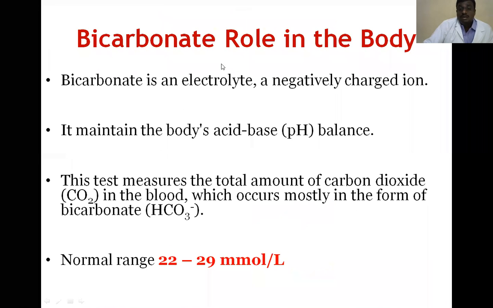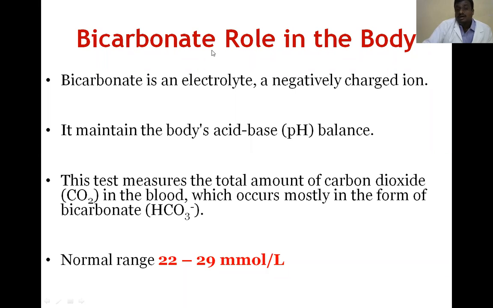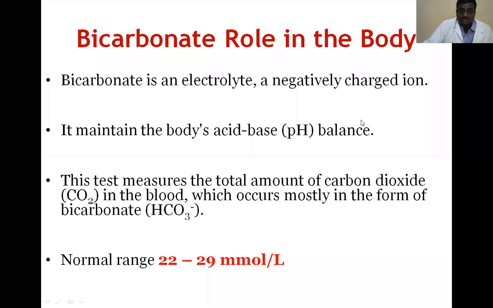Next one is bicarbonate's role in the body. Now you know how bicarbonate is produced. Through carbon dioxide: when carbon dioxide enters the RBC, it is converted to bicarbonate. Bicarbonate then transfers from the capillaries to the lung alveoli and carries carbon dioxide. Bicarbonate also acts as a buffer.